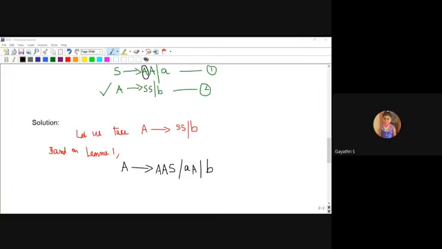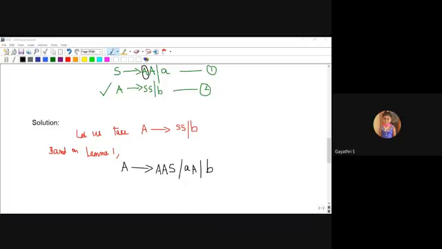In this problem, only 2 productions are available, so I will choose the second production as the first one to proceed. What is the second production? A produces S or B. See, A starts with S. Actually 2 S are available, but don't consider the second S. A starts with the non-terminal S. In the place of the first S, I will replace the S productions.